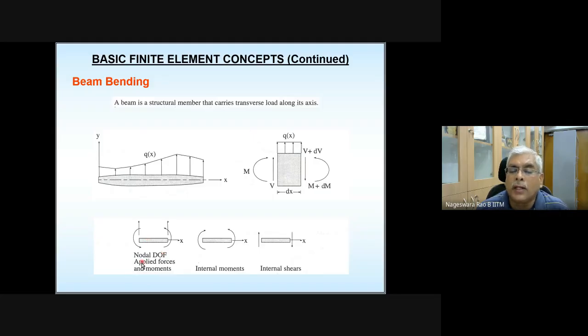Please take a note of it, because this is the sign convention for applied forces and moments, whereas the sign convention for internal moments and internal shears, which are internal forces, is slightly different.